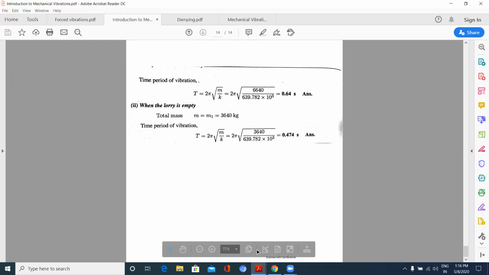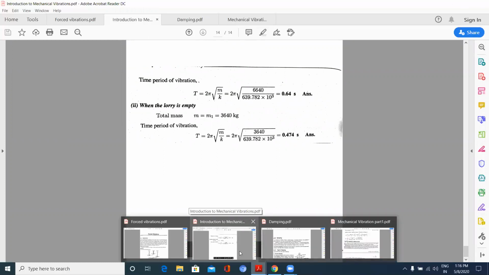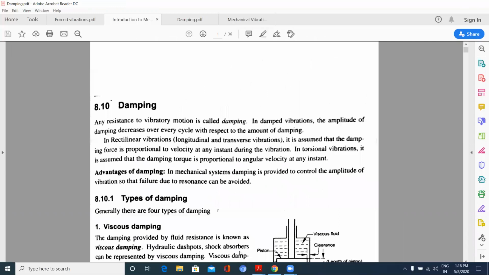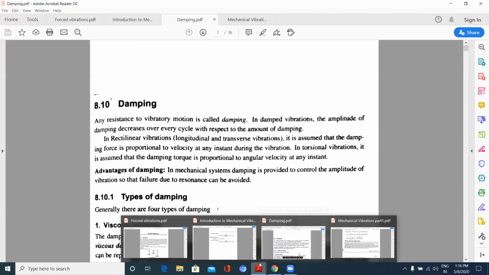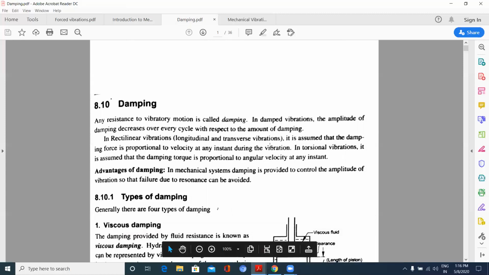Now coming to another topic, damping. Now, what is damping? Any resistance to vibration motion is called damping. Okay. Now, any body which is vibrating will come to its stationary position, or will not be vibrating after some time with that same amplitude.